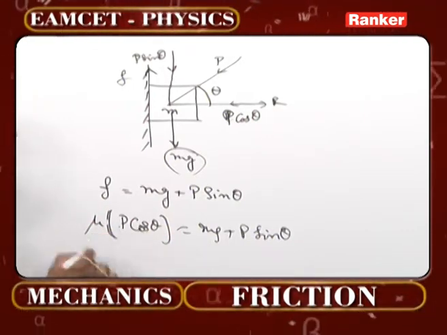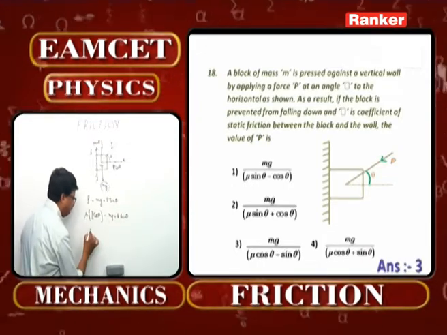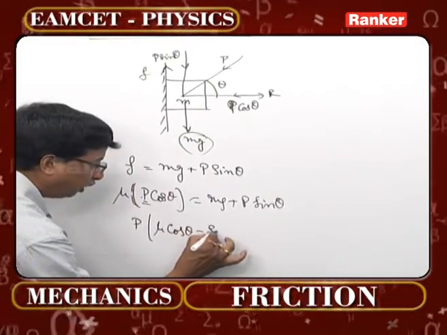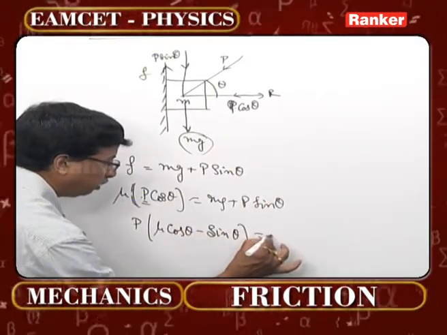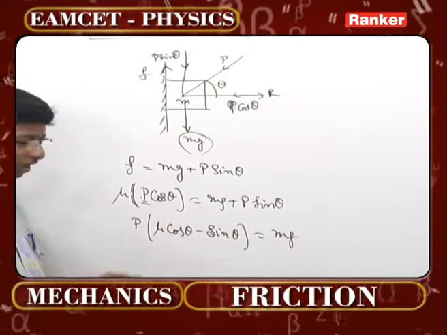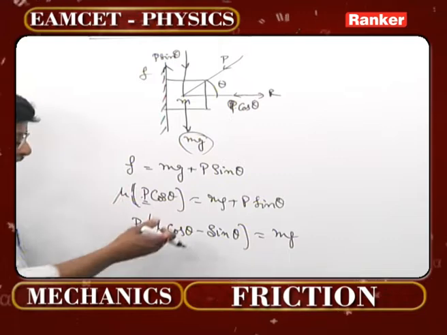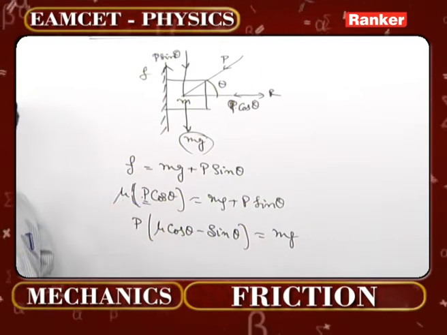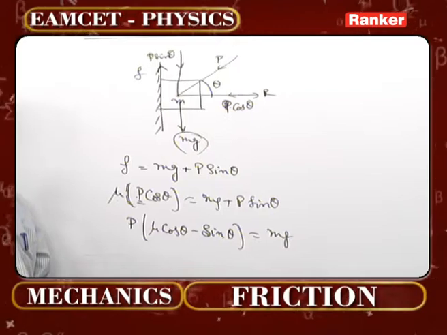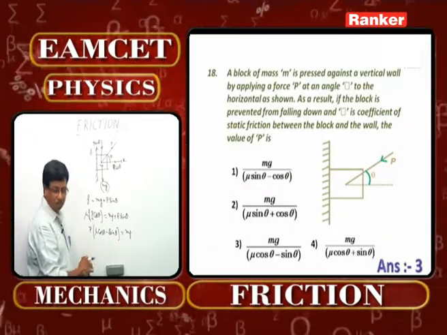What is the question asking? What is P? Bring this P sin theta this way. P into mu cos theta minus sin theta becomes mg. So if you want P, take this to the other side. Mg by mu cos theta minus sin theta will be the resultant force that is acting, which exactly coincides with the third option of this question. So the third option is the correct option for this question.